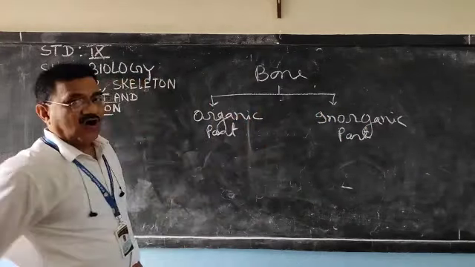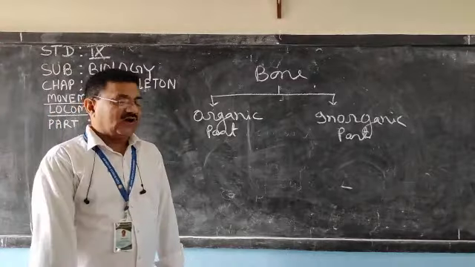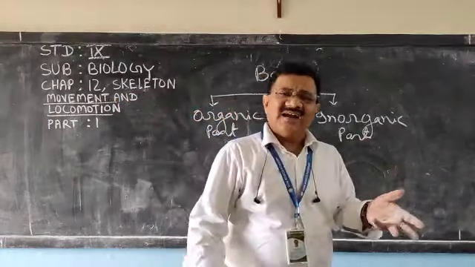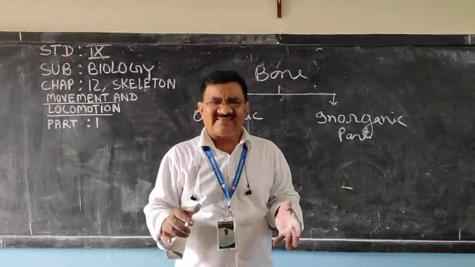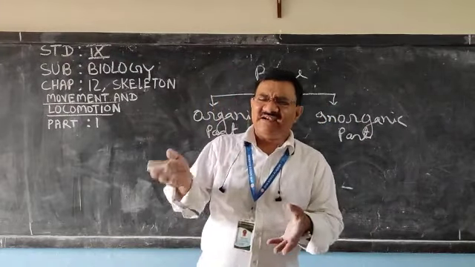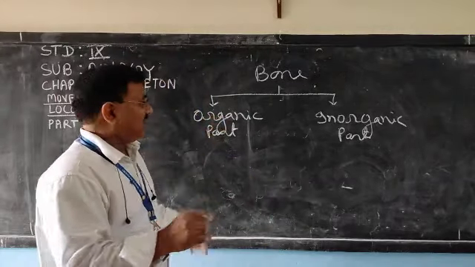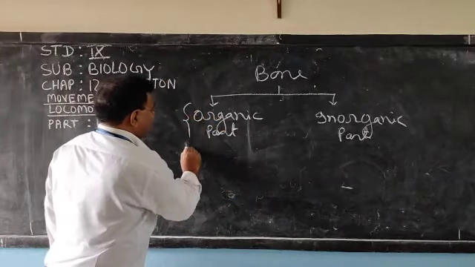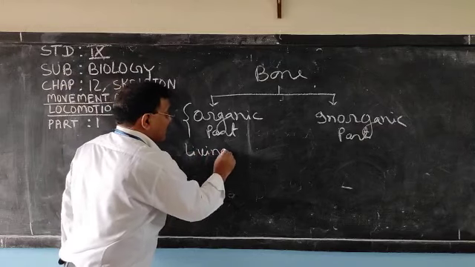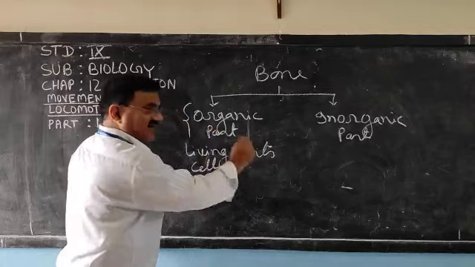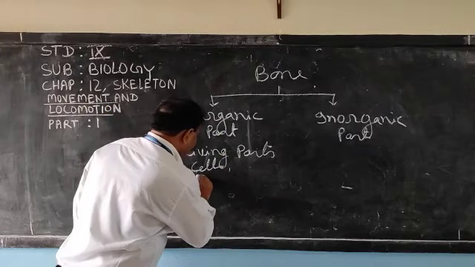Bone is made up of organic part and inorganic part. Organic part is what is present in the living being, like protein, these cells, RBC, WBC or osteoblast, chondrocyte, all are organic part, living part. Okay, living parts are the cells, different types of cells, protein.